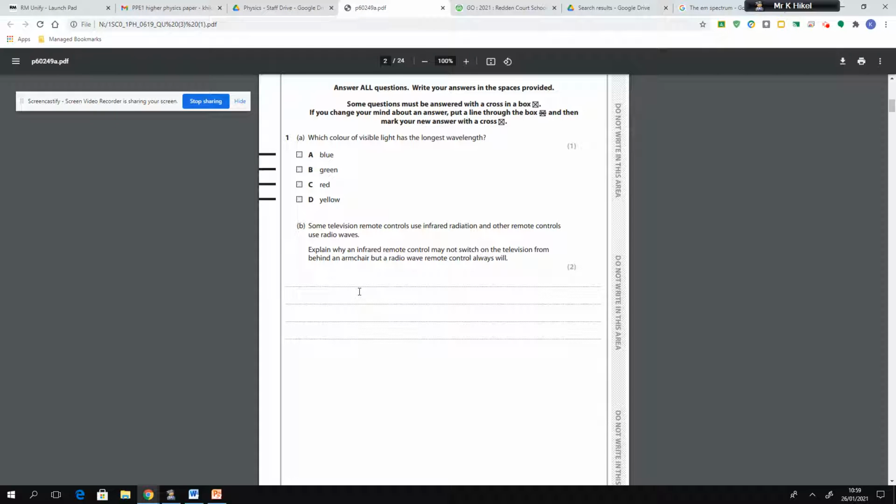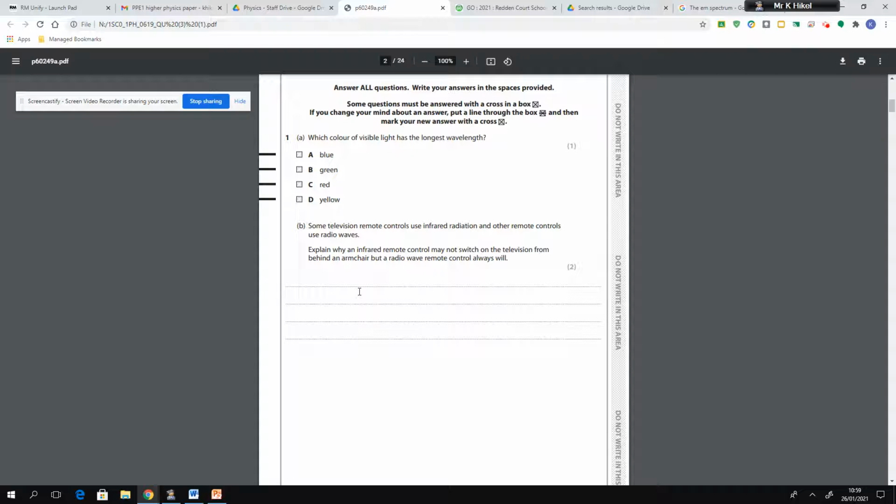Okay, so your first mark is coming from saying either infrared rays from the remote control are absorbed by the armchair, or you could say for your first mark that the radio waves from the remote control are transmitted or go straight through the armchair and do reach the television, which is why they will turn it on.